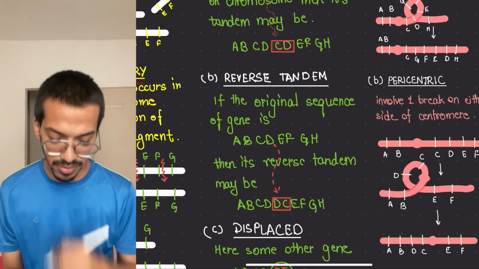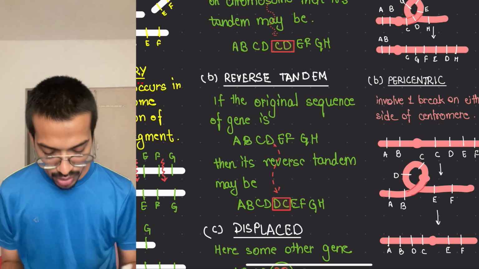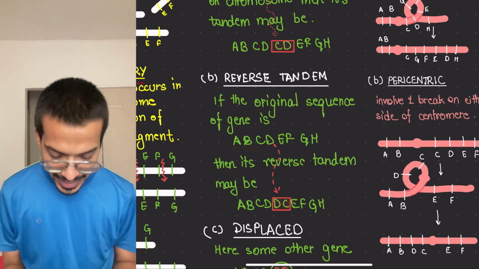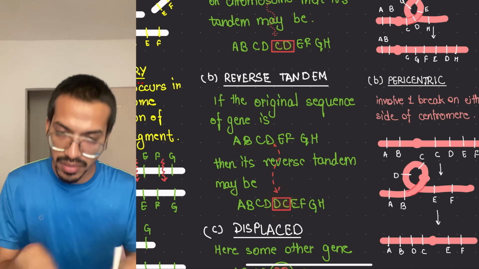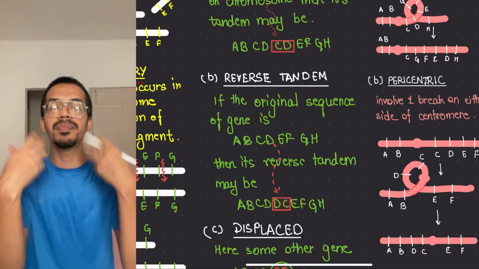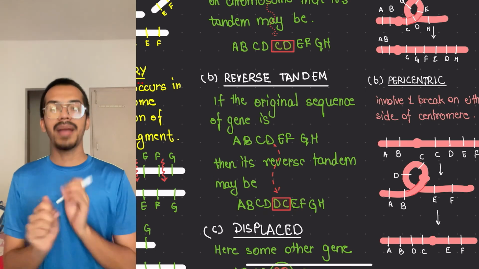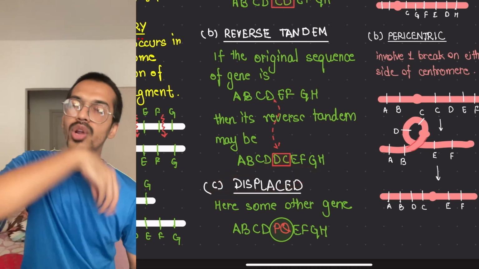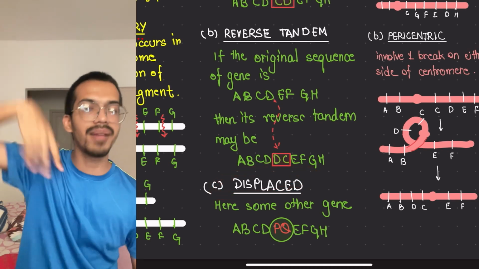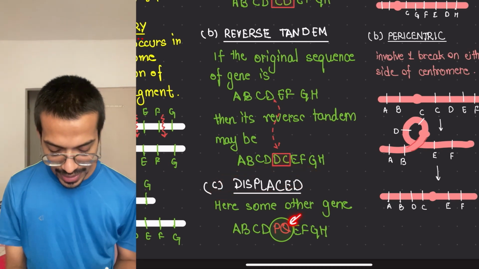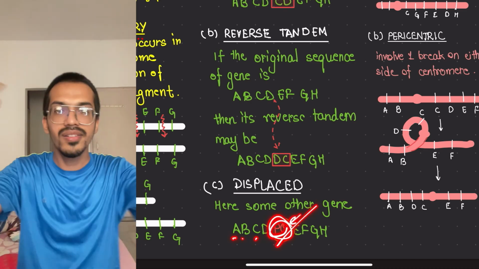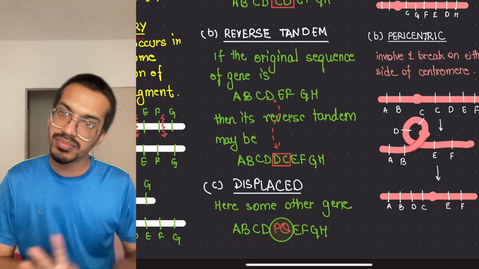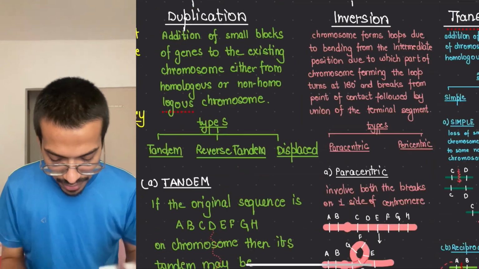Now reverse tandem. Reverse means you just reverse the thing. So A, B, C, D, D, C. So reverse tandem means repeating the things but in a backward way, in the reverse way. Next is the displaced. In displaced, what happened? From a non-homologous place somewhere else, something came and joined over here, like A, B, C, P, Q. It came from somewhere else. Okay, so these are the types of duplication.